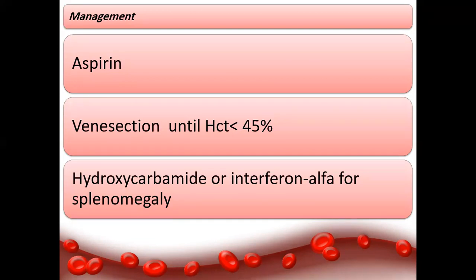This is done by venesection with the target hematocrit below 45%. Can we use a drug to lower RBC? Yes, we can use hydroxycarbamide, hydroxyurea, or even alpha interferon. This may be used not only to decrease RBC, but to relieve the burden of splenomegaly.